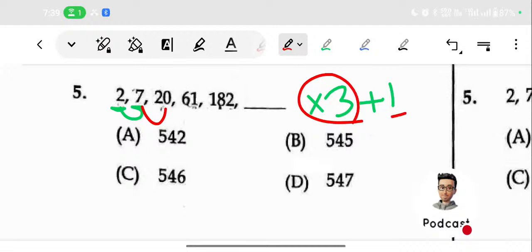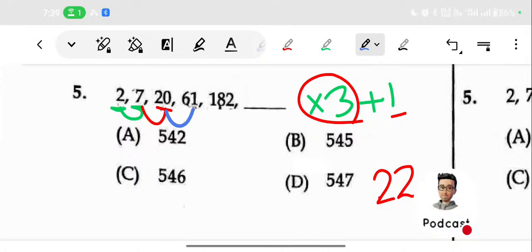Okay, here 7 into 3, that is 21. Okay, 21 plus 1, if you are following that particular pattern, we need 22, but instead of 22 here it is 20. Okay, so there is a problem. We can just find out the next pair also, whether it is true or not.